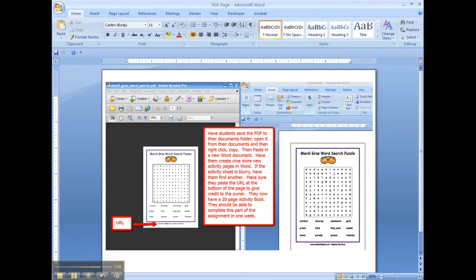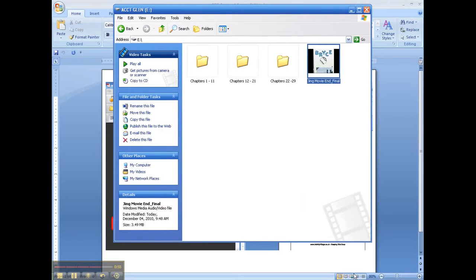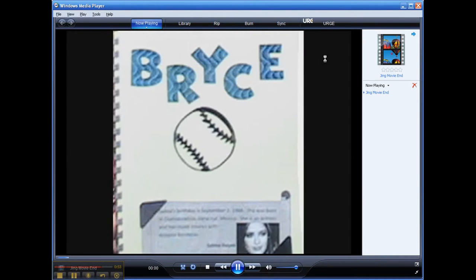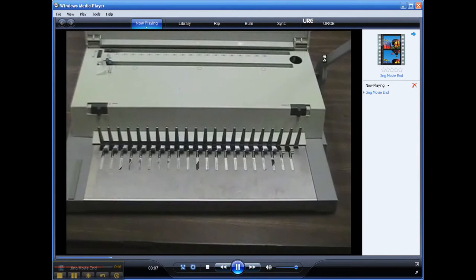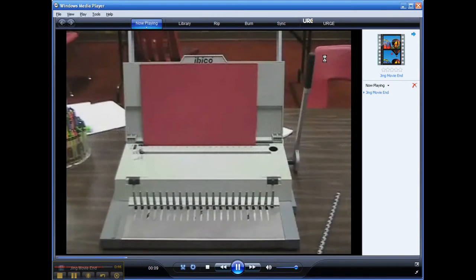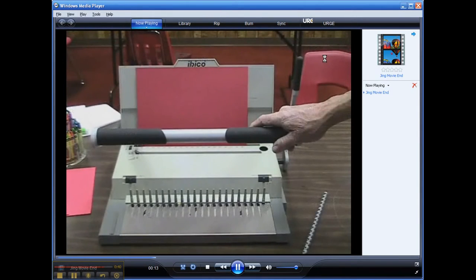Once all the pages are created, the students want to design their covers. But first, I have them go to the binding machine and punch their holes for the binder. Students will take the first half of their Word pages with their front cover and punch those holes. Then they'll take the second half, which will be the activity pages, with the back cover and punch those holes.